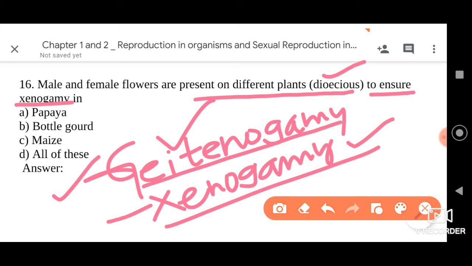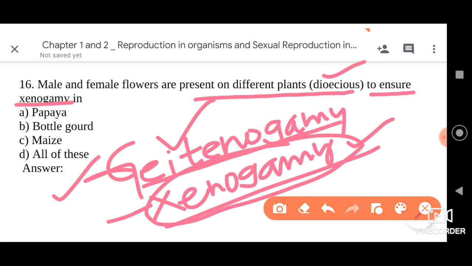Xenogamy is what? The transfer of pollen grains from a particular flower of a particular plant to another flower of another plant. So the actual type of cross pollination is xenogamy. Of course we know about self pollination, that is again having cleistogamy and chasmogamy. So now, as the question is here about xenogamy.